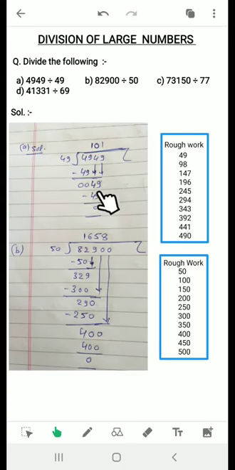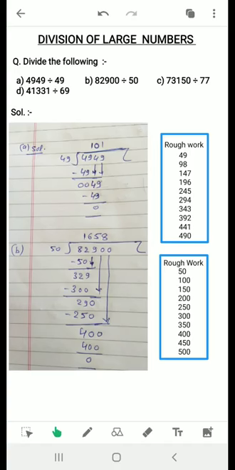This 9 comes down. This 49 again is completely divisible by 49 one time. 49 ones are 49 again, and then 49 minus 49 will be 0. Understood? So our answer will be 101. That is our answer, and the remainder is 0. So that was the division by 49.